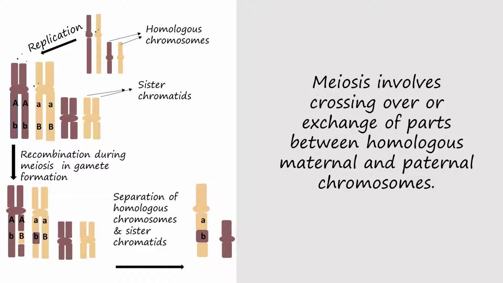The crossing over shuffles the genes between the maternal and paternal copies or homologs, producing new combinations of genes or information in each chromosome. The pair of chromosomes and sister chromatids are then separated, each chromatid going to each new gametic cell produced. Thus, after meiosis, haploid gametes are formed where each chromosome has only a single strand, which may be a combination of that individual's maternal and paternal chromosomes.